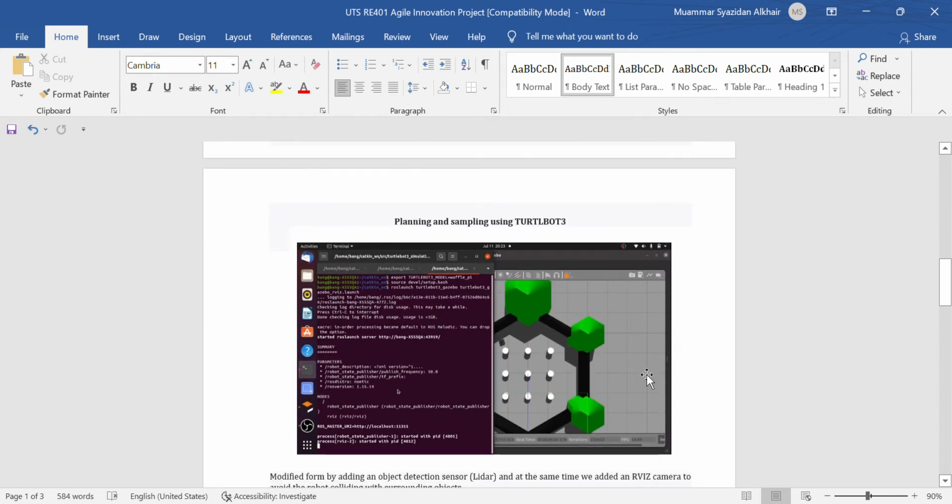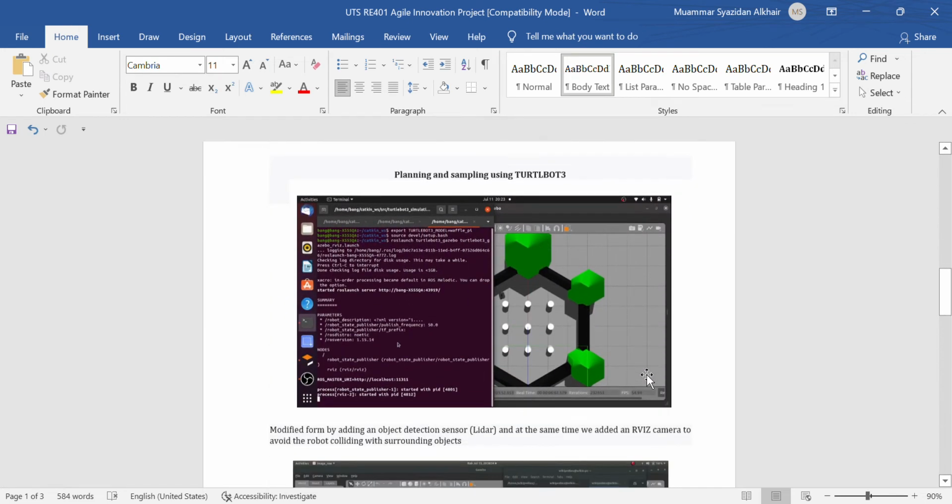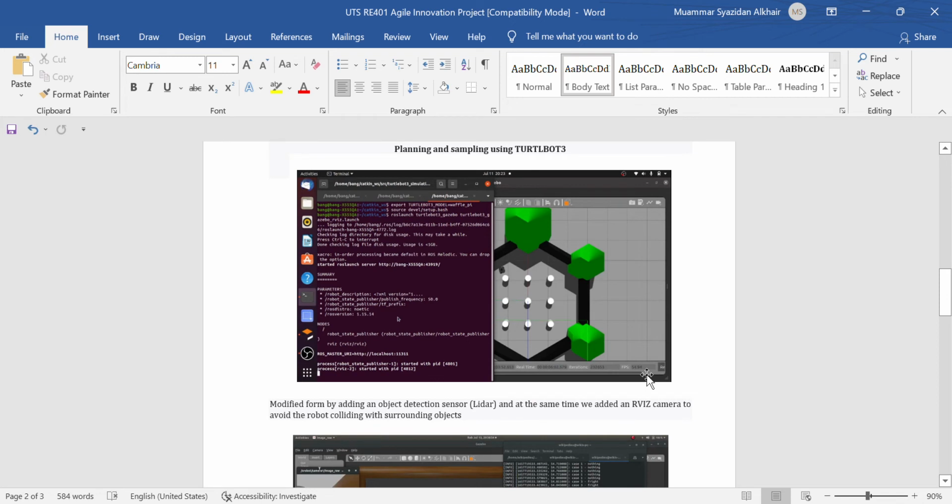So, planning and sampling using Turtlebot. First, this is a sample. This is the sample we use from Turtlebot 3.